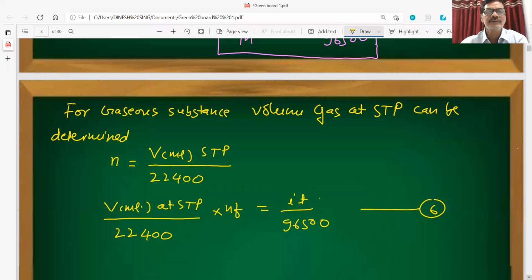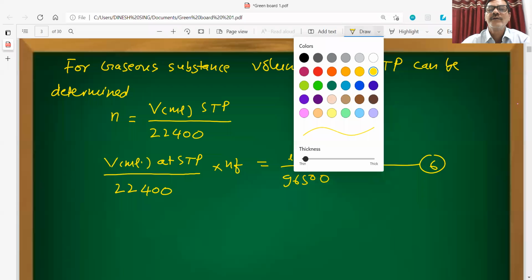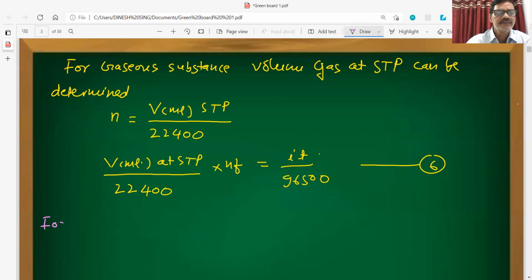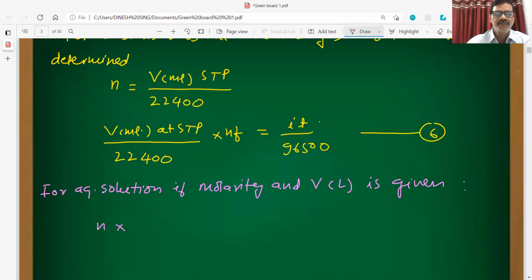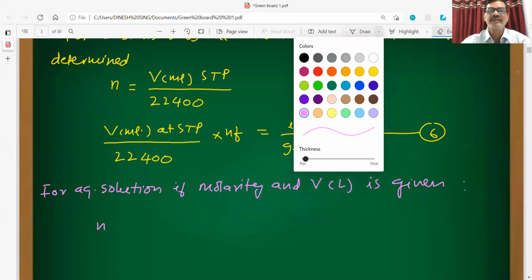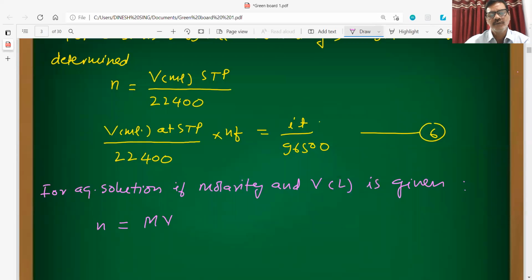Or for an aqueous solution, if molarity and volume in liters are given or have to be determined, then moles is equal to molarity into volume, with volume in liters.